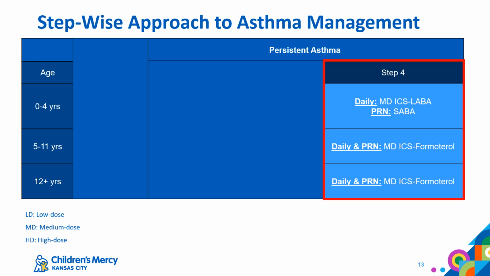The final step you should be familiar with is step 4 of therapy. In this step, you may be prescribing a medication, but you should absolutely be referring your patient to an asthma specialist for their ongoing asthma care. At this step, ages 4 and younger will begin to utilize a daily ICS-LABA while still having an as-needed SABA. Ages 5 and older can use a medium-dose ICS-formoterol formulation for both daily and PRN use, or can consider high-dose daily ICS with an as-needed SABA plus another add-on therapy.